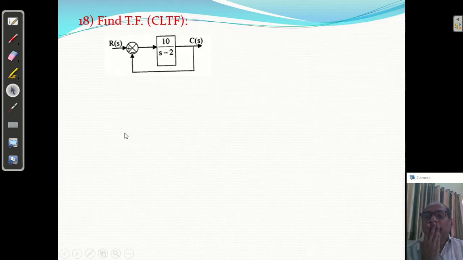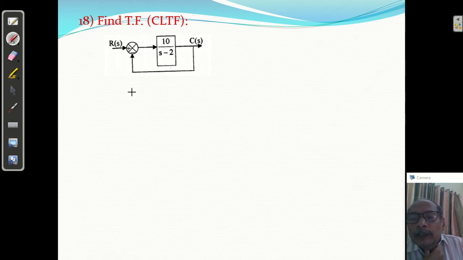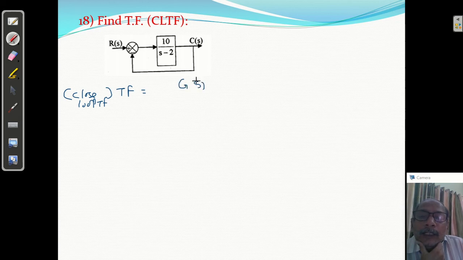Question number 18, sorry. Find the closed loop transfer function. So it is G(s) and H(s) is 1. What is the transfer function? That is called the closed loop transfer function. Equal to G(s) upon 1 plus G(s)H(s), and it is a negative feedback.